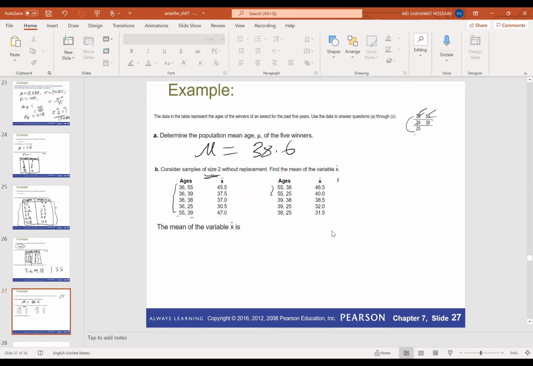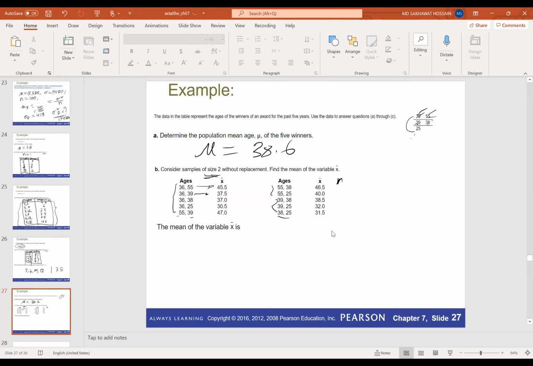Then I start with 39. Then we have 2 possibilities. 39, 38, 39, 25. Then start with 38, we'll have 38 and 25. Yeah, so these are the possible samples. So now we'll calculate the sample mean. So the sample mean for the first one is 45.5. Then sample mean for the second sample is 37.5.